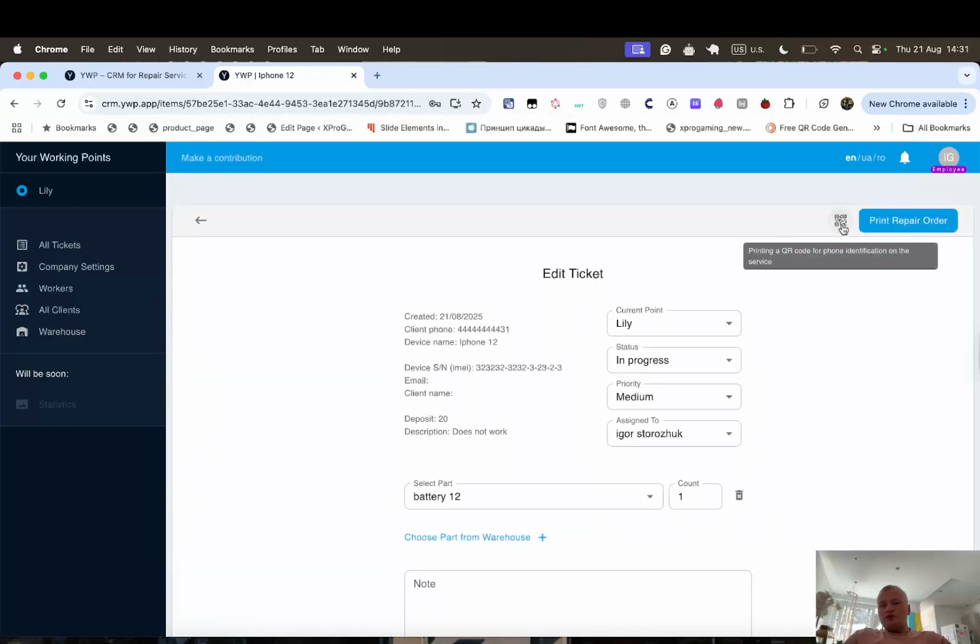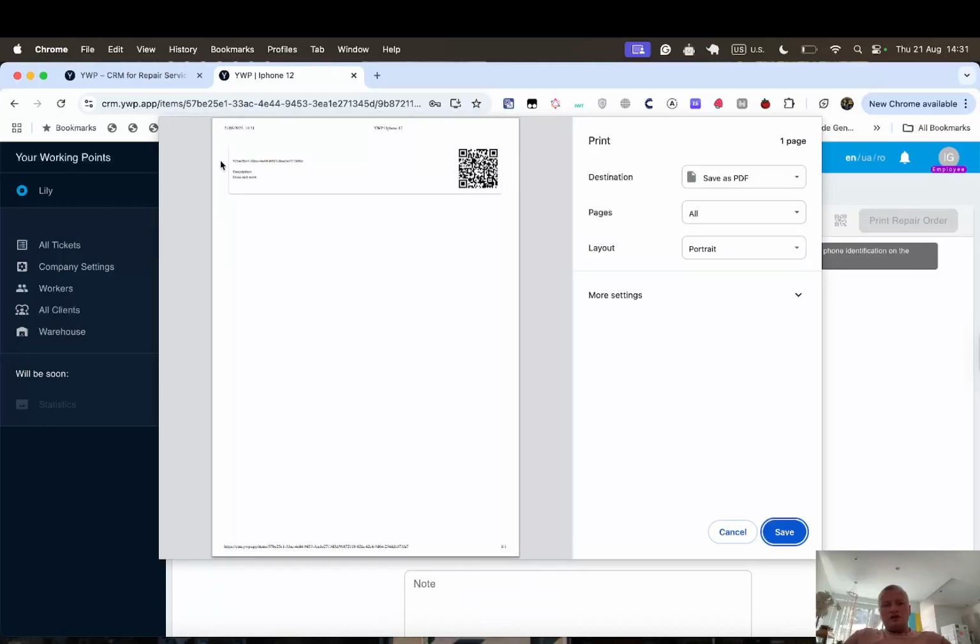And you can print a sticker, for example, for this iPhone 12, and you can put the sticker on the iPhone, and by QR code, an engineer or manager can very easily find the task in the Kanban board.